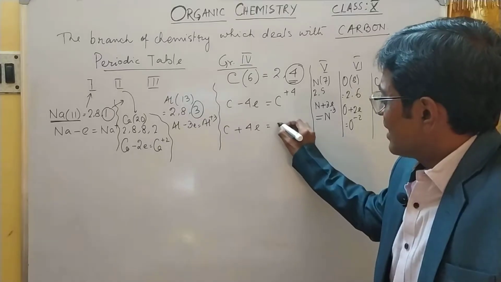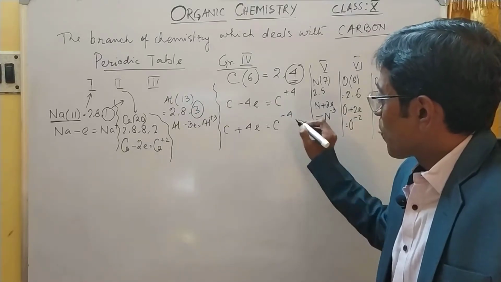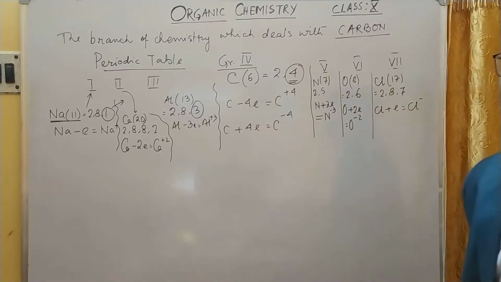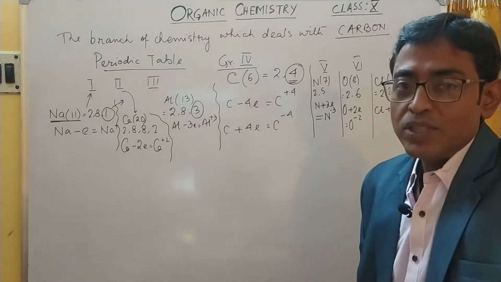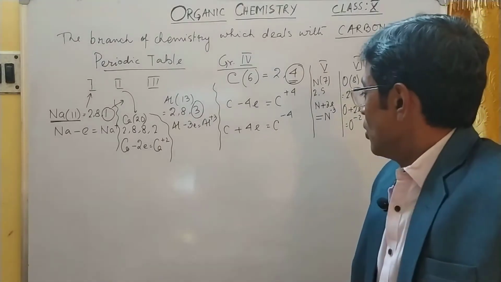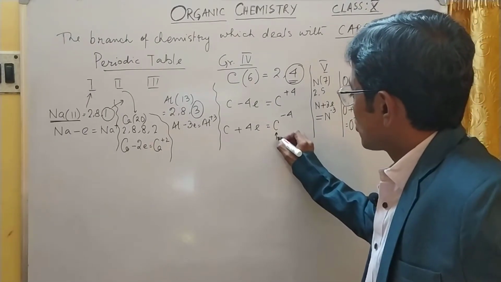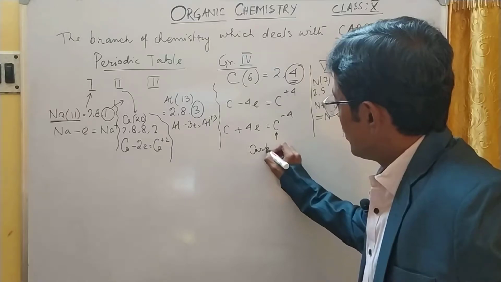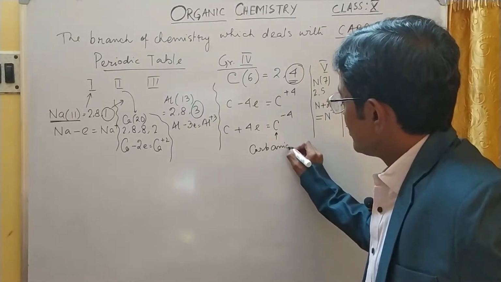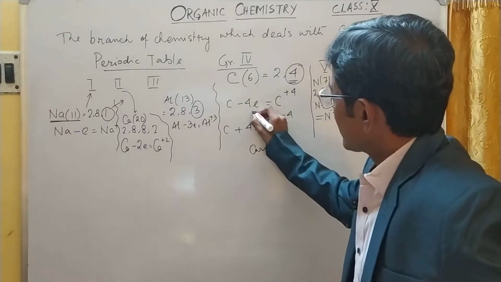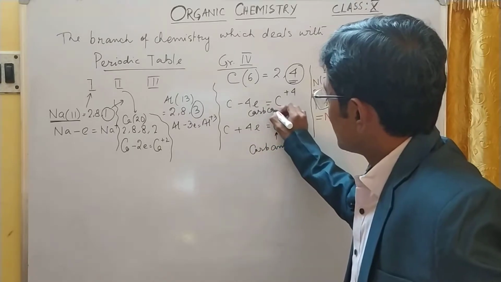So in either case, the probability is there. The negative ion formed by carbon is called a carbanion, and the positive one is called a carbocation.